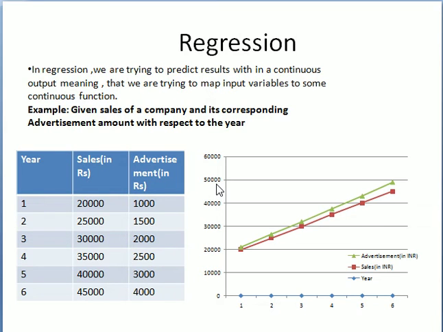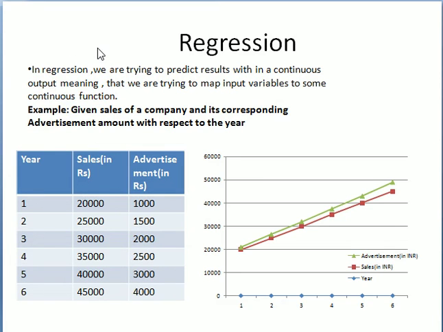So why are we using regression? For predicting sales in the 7th year or 8th year corresponding to these 6 years. Okay, with linear regression or some other regression, we can predict what happens in the 7th year. If the advertisement amount is 6,000, then what is the sales amount? We can predict with these kinds of regression problems.